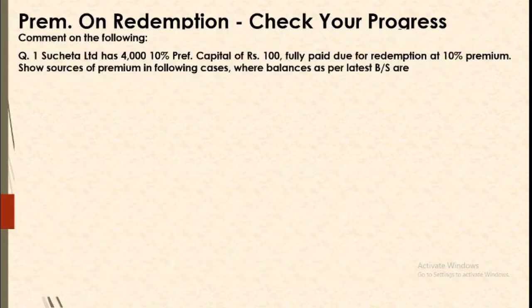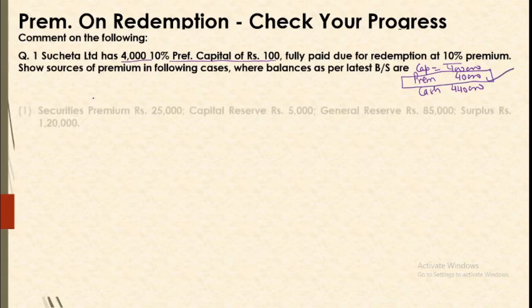Okay, so let us check our knowledge. Now Sucheta has 4,000 10% preference shares of 100 each fully paid, due for redemption at 10% premium. So in our first step, we have already noted that our capital to be redeemed is 4 lakh, our premium to be arranged is 40,000, and our cash requirement is 4,40,000. So presently we are looking for the sources of premium. So we are to arrange premium. Our balances are given. So show sources of premium in the given cases.